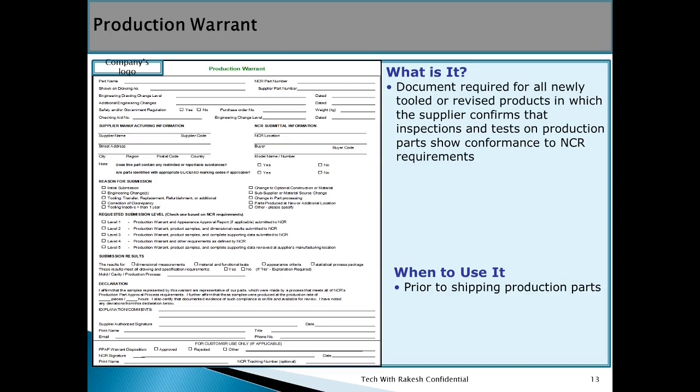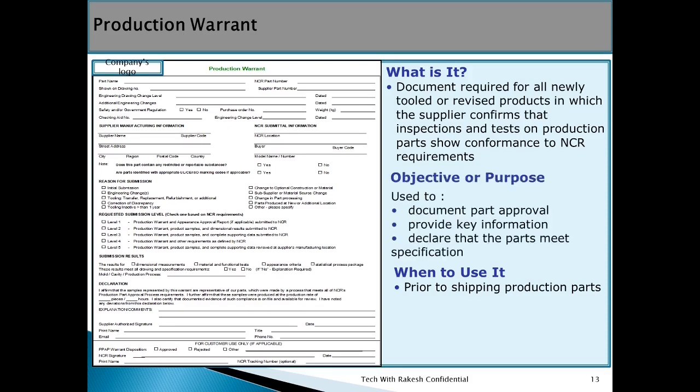Production warrant. It is a document required for all newly tooled or revised products, in which the supplier confirms that inspection and tests on production parts show conformance to NCR requirements. Objective or purpose: why do we use the production warrant? What is its objective? To document part approval and provide key information.